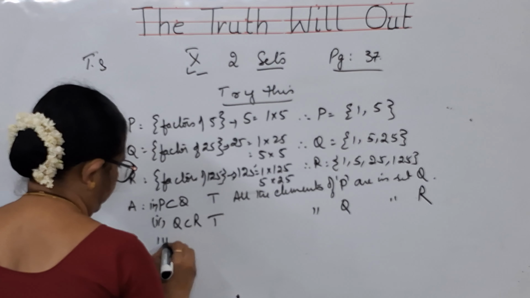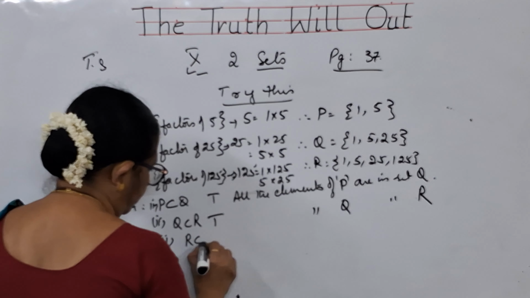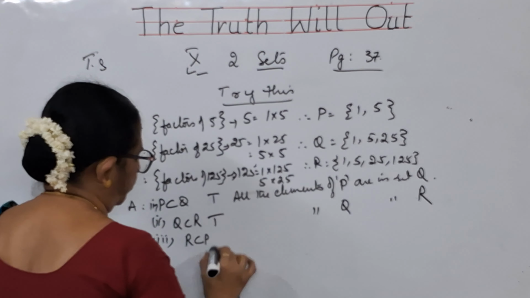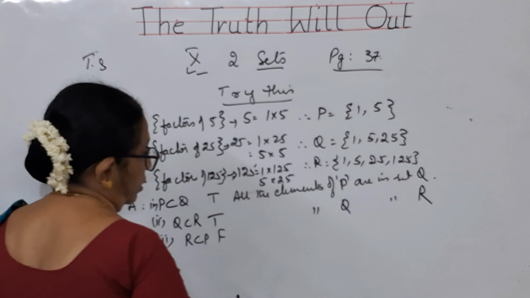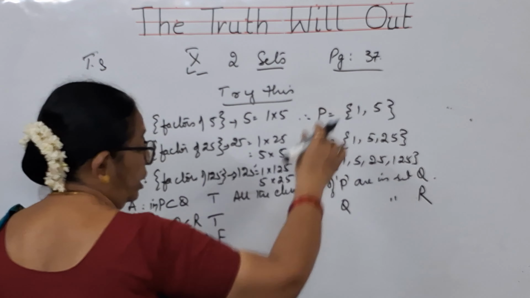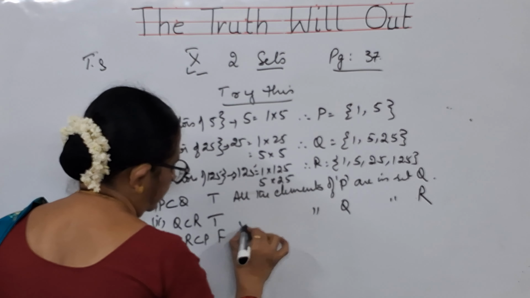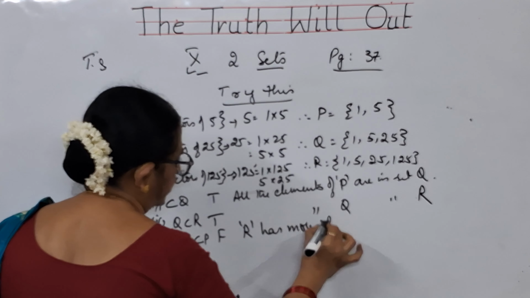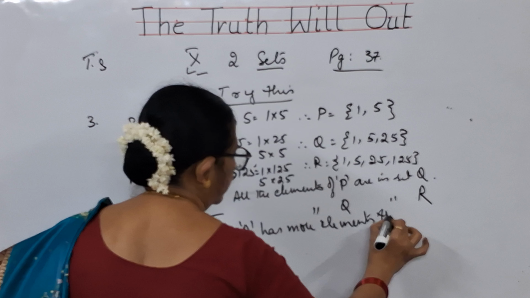Next, third bit, R is a subset of P. R is a subset of P. It is false. Why? R has got more elements than P.